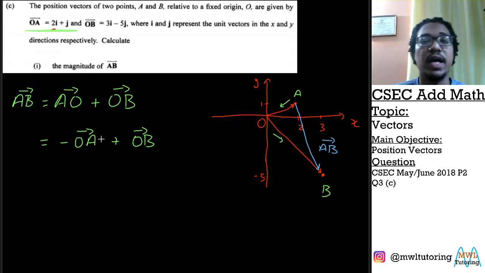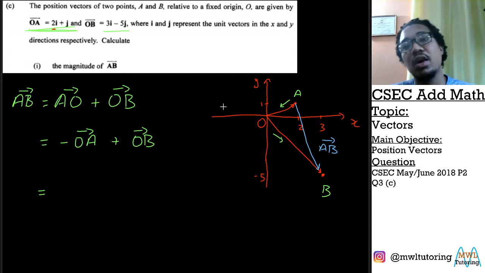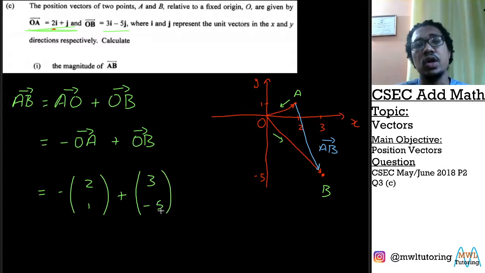And now we could go ahead and substitute the information we have. We could substitute it in its i and j format like this, or we could substitute it in its column matrix format, which most people are a little more comfortable working with. We could say, okay, this is 2 here, this is 1, plus 3 and negative 5. So now we could simply just add these two vectors.